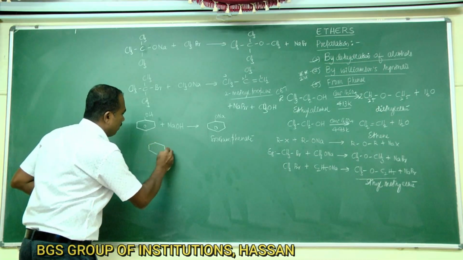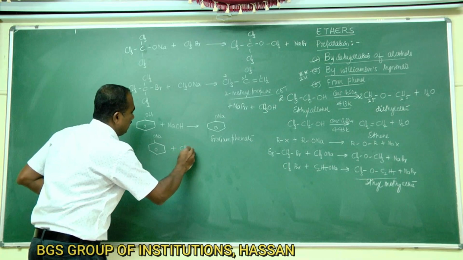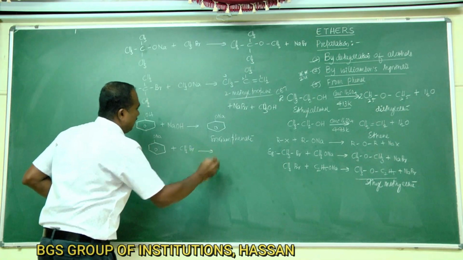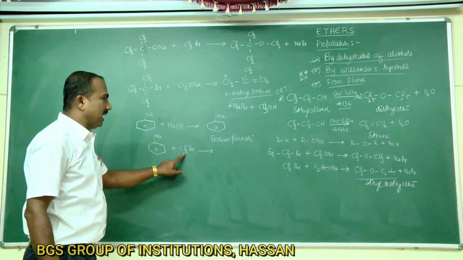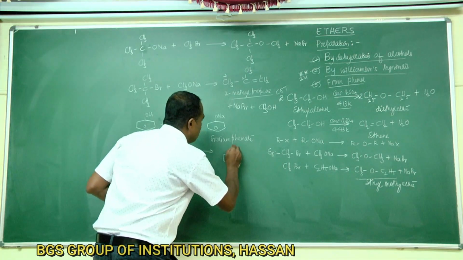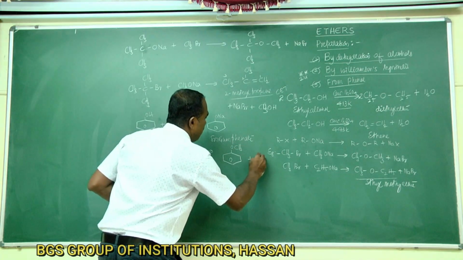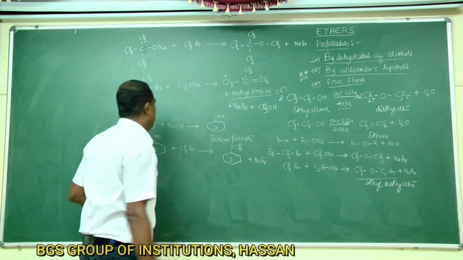Sodium phenate, on heating with methyl bromide, an alkyl halide, gives a benzene ring connected to OCH3 plus NaBr.